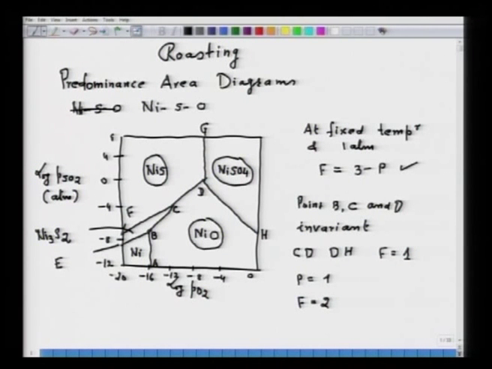That is what the degree of freedom 2 means. That means you have 2 degrees of freedom: you can change PSO2 and PO2 and get the phase, for example, NiO or NiSO4 or NiS. So, that is the principle of construction of these diagrams.